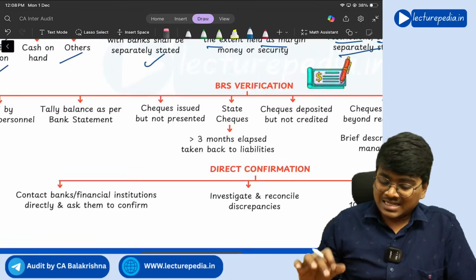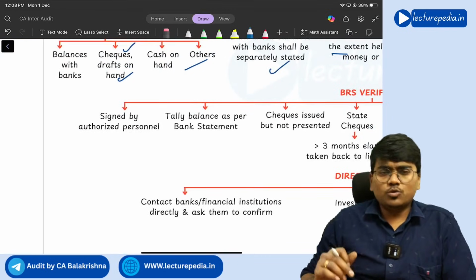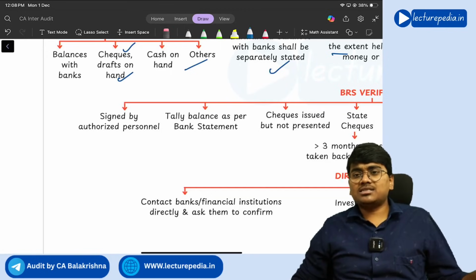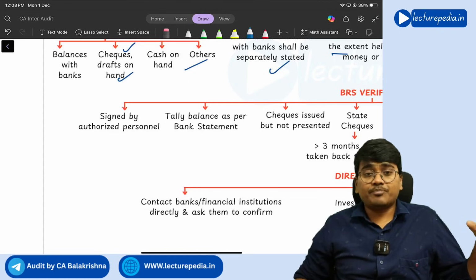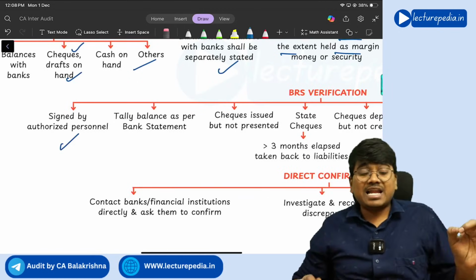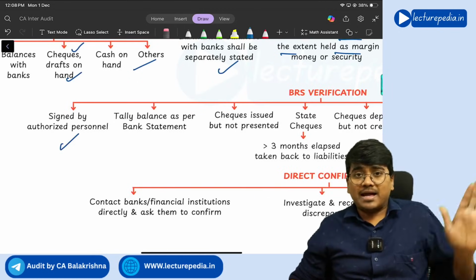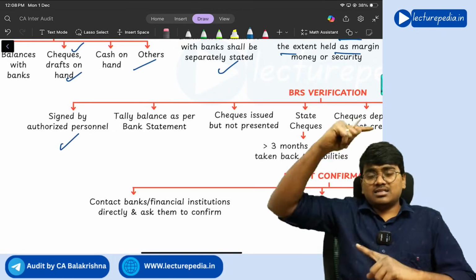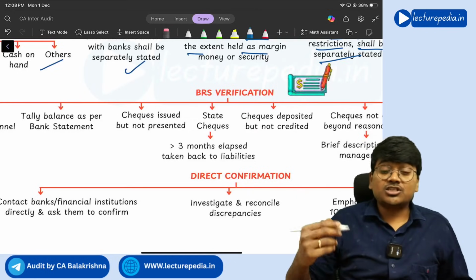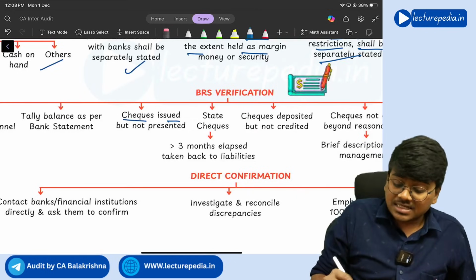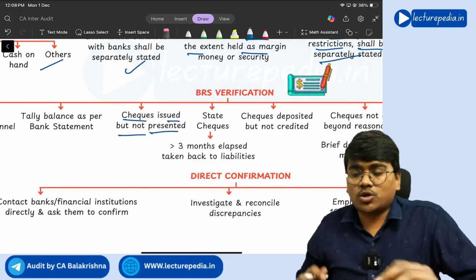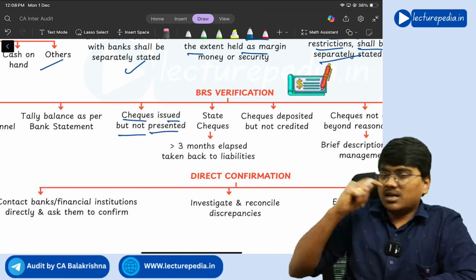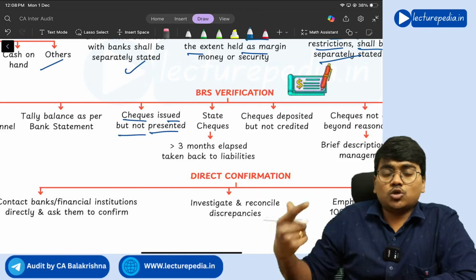Next, bank reconciliation, BRS verification. How will you verify the BRS? First of all, the auditor will see whether the BRS has been properly signed by the authorized personnel or not. Next, tally the balance as per bank statement, whether matching or not. If there is a difference, you will see the reasons for difference, right? Next, you need to check the checks that are issued but not presented. Okay, you have issued the check to the customer, but the customer has not yet presented it. You need to see those kind of checks.